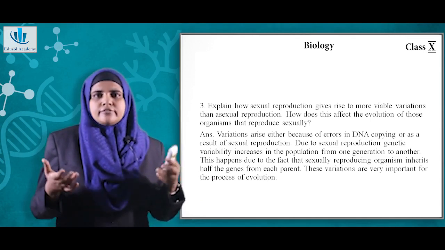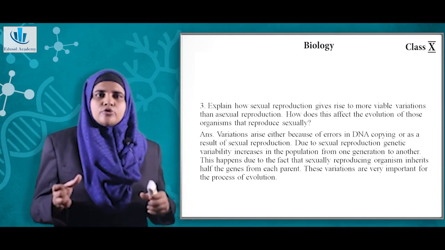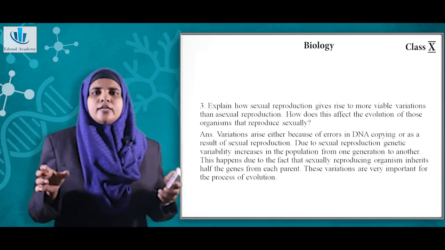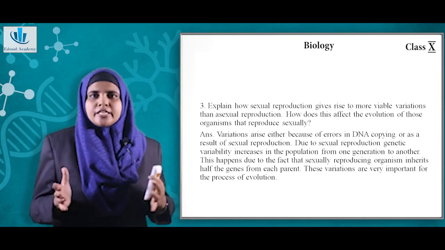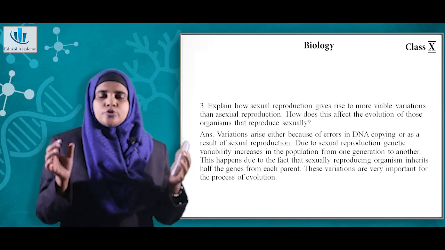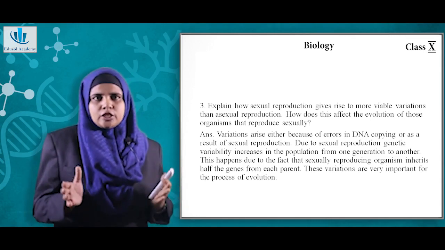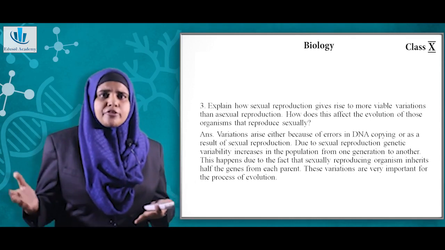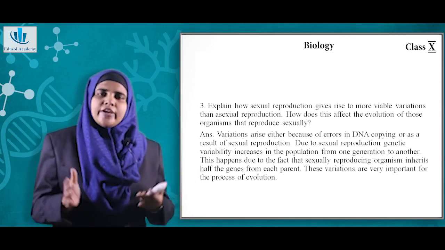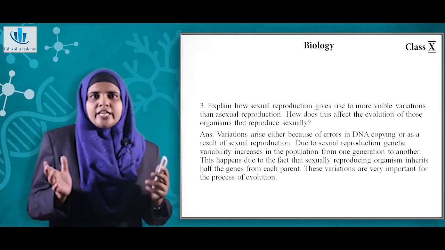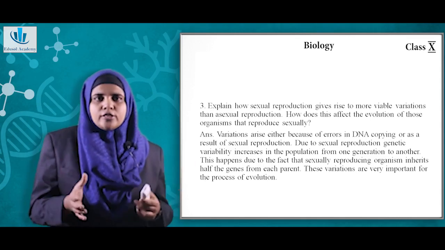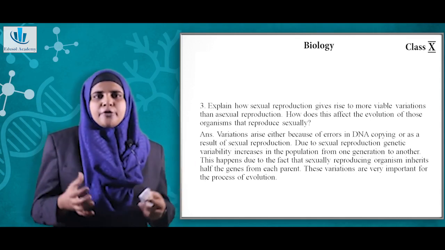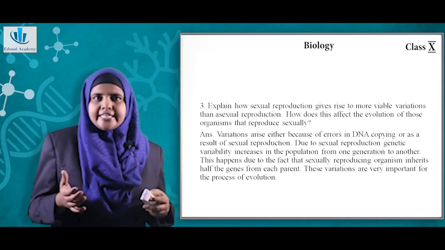So variations arise either because of errors in DNA copying, or as a result of sexual reproduction. In an asexual mode of reproduction, that is what we have seen in case of amoeba or hydra or whatever organism, there also variation happens, but their variation mainly happens because there are some biochemical changes happening in the DNA.